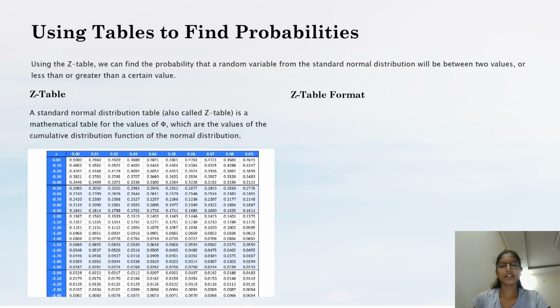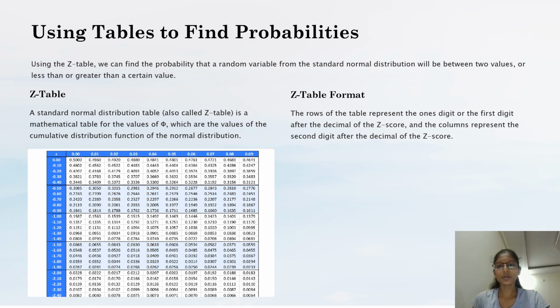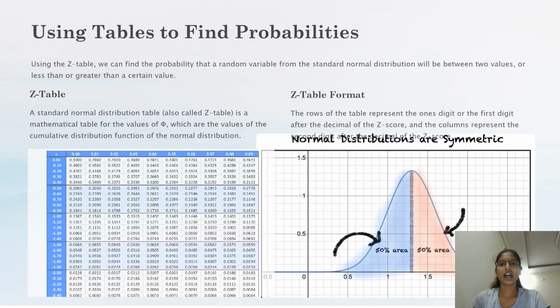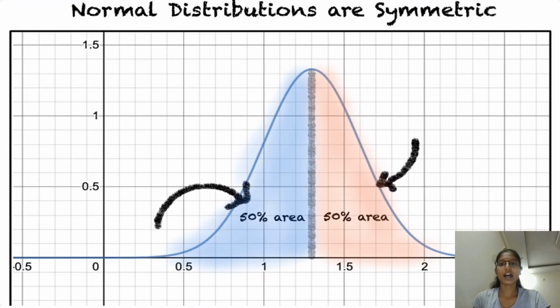Then Z table format. The rows of the table represent the ones digit or the first digit after the decimal of the z-scores, and the columns represent the second digit after the decimal of the z-scores. So this is the normal distribution, which is symmetric. Here we are going to see the plot of the graph where we see 50% area on one side and 50% area on the other side.